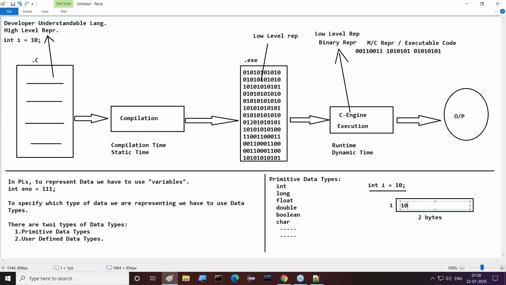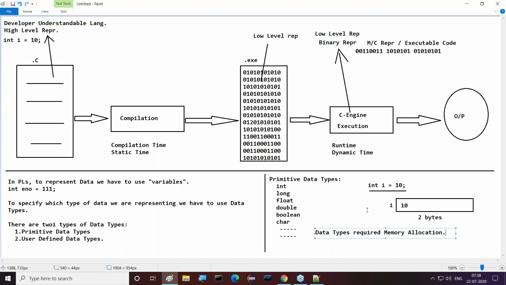Good. Now, listen carefully, all of you. When I provide int i is equal to 10, internally memory will be allocated for the i variable, and inside this allocated memory only, the value 10 will be stored. That's it. So here my conclusion is: do data types require memory allocation or not? Definitely some memory allocation is required for data types. You respond to my question now.